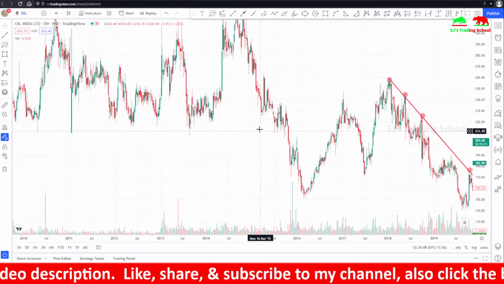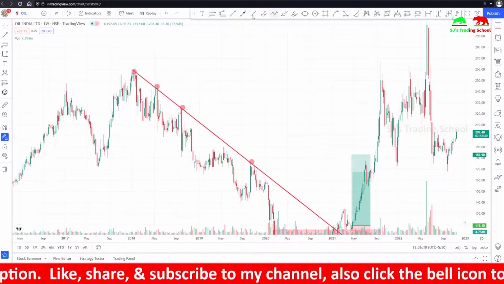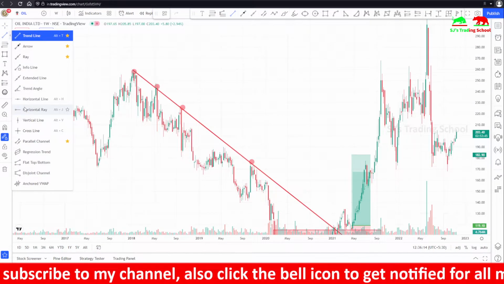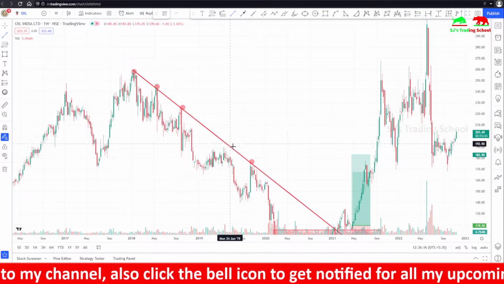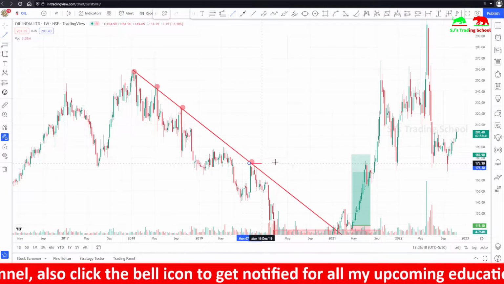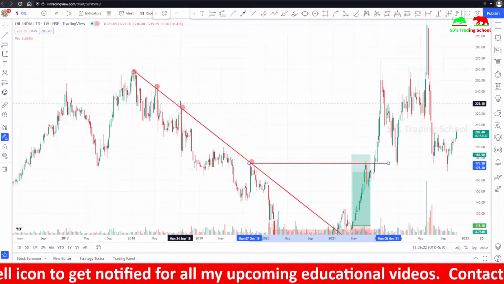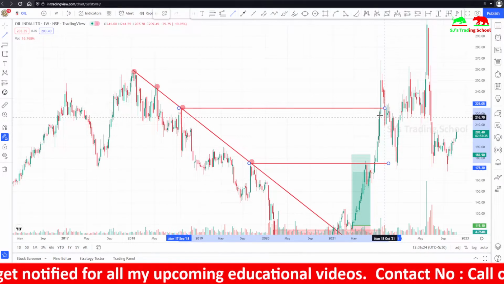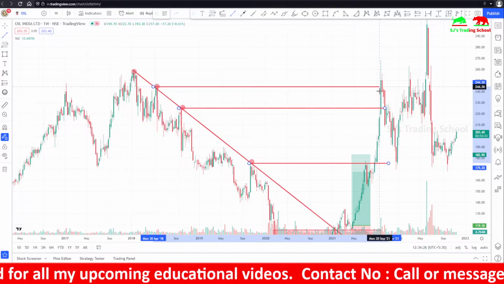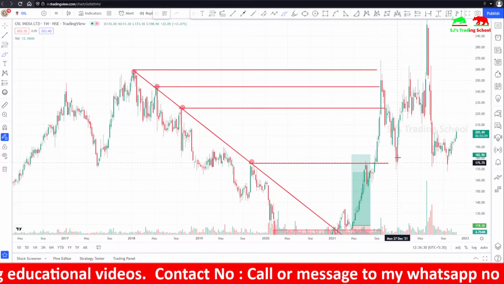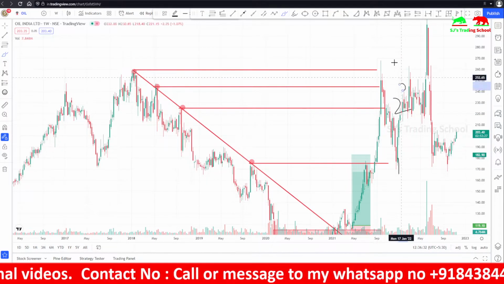You can press Alt plus T for the trend line, or Alt plus H for a horizontal line, and keep the first, second, third, and fourth targets.